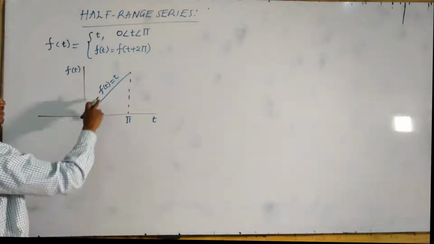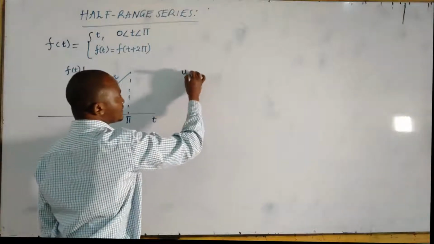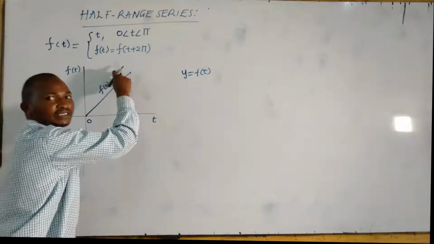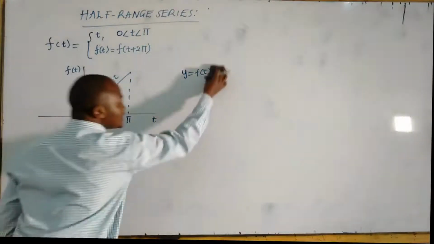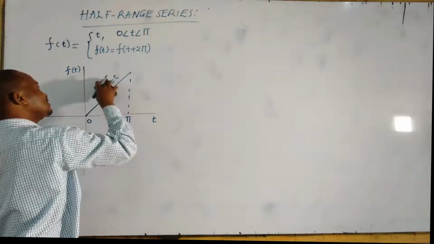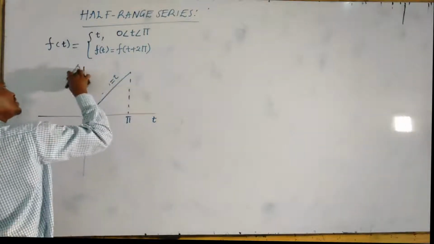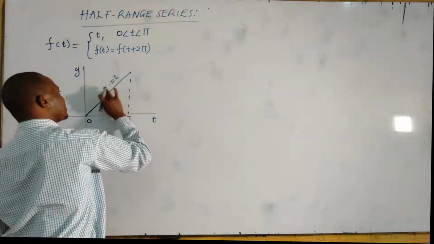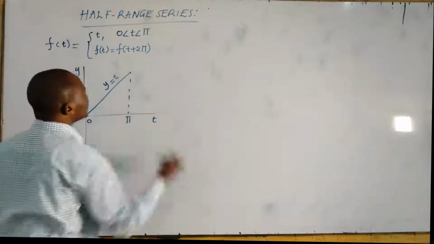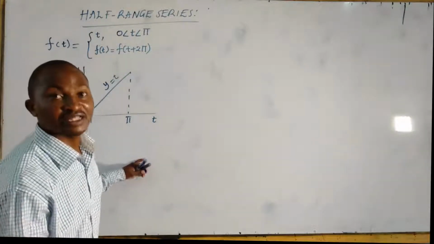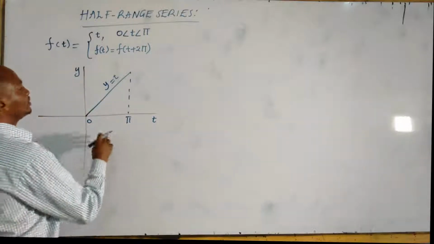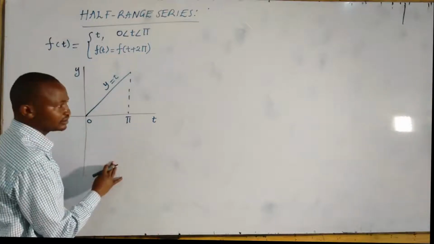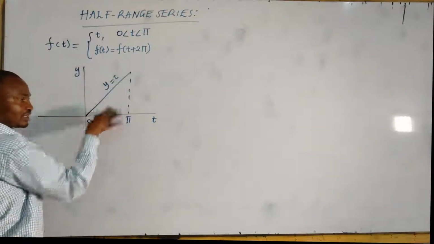A lot of times we like saying y is a function of t, so that here you can simply say y is equal to t. Just a way of simplifying. So that we can call this the y-axis, and this y is a function of t. I mean y is equal to t, because y is a function of t. It's just a way of simplifying. So we know this portion, it is y is equal to t, and you can plot it like that.